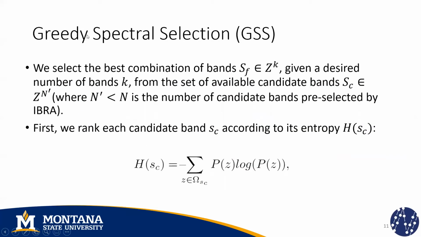So the next step is the grid spectral selection. Originally, we had n spectral bands. We reduced it to n prime candidates after using interband redundancy analysis. But now we want to select the best combination of k bands. So the first step is to rank each candidate band according to some criterion. We chose to use the information entropy, which is defined as this.